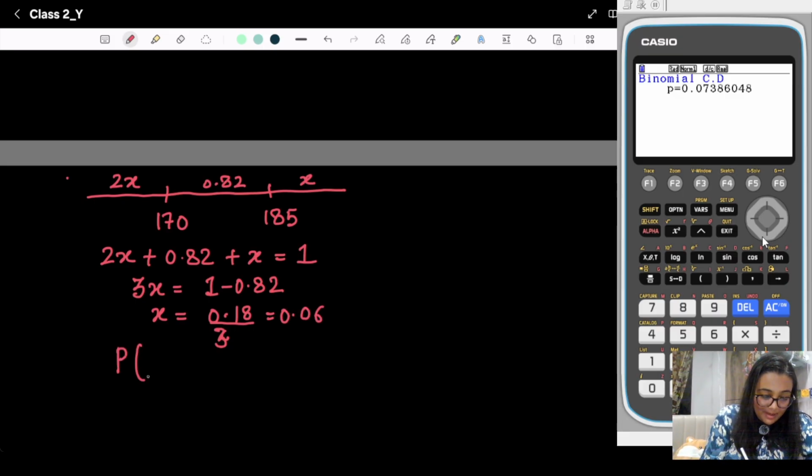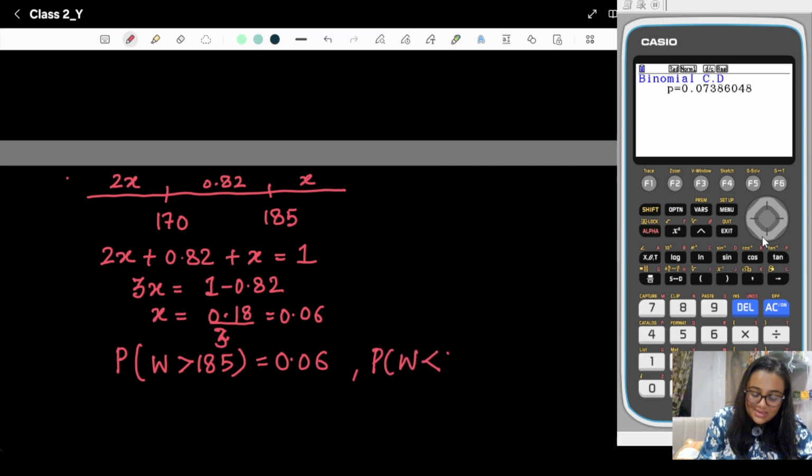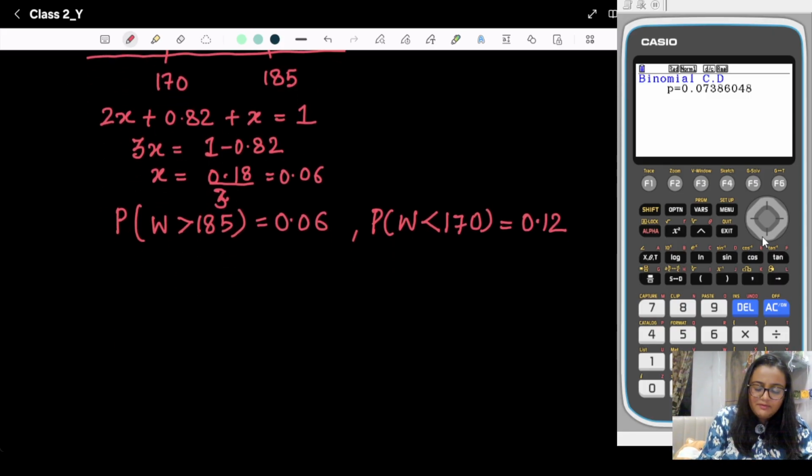That means the probability of W greater than 185 is 0.06. Okay, because the probability of W less than 170 is twice the probability of W greater than 185, right? So the probability of W less than 170 is equal to 0.12. Okay, now we just need to find out the value of mu and sigma.